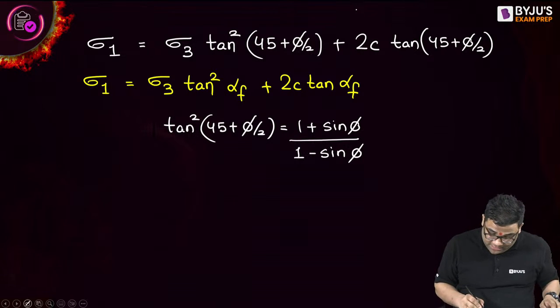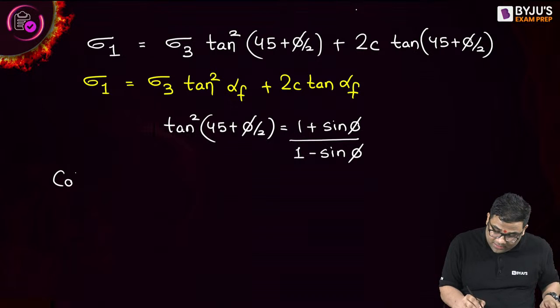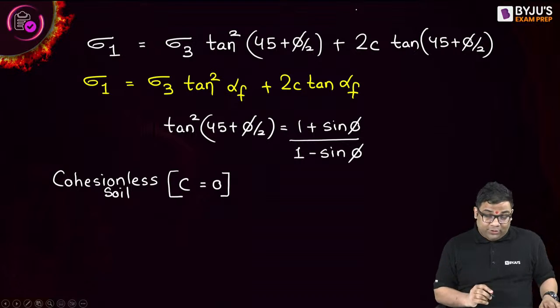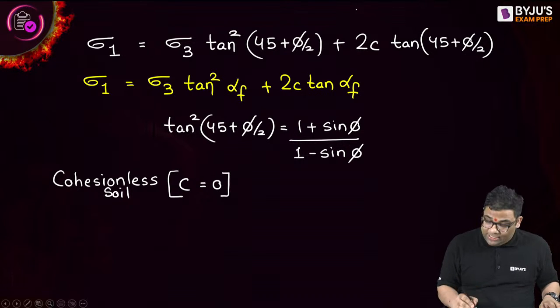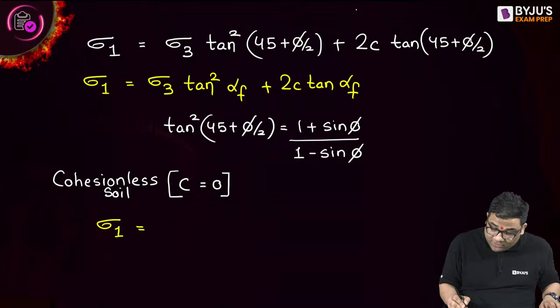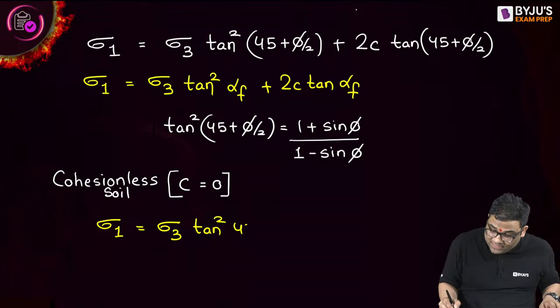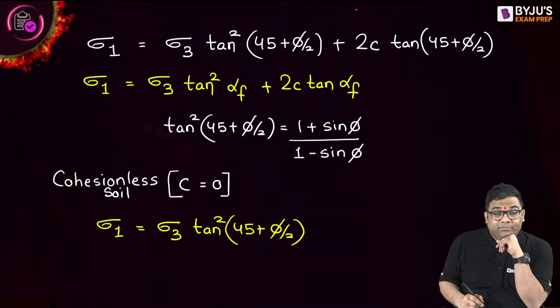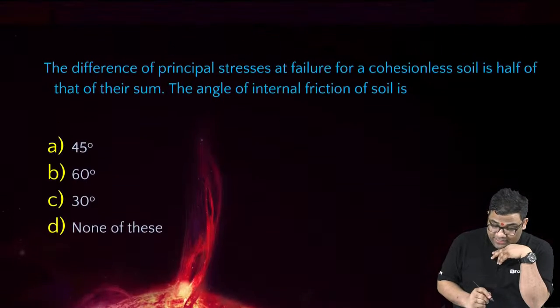Now you see, in a cohesionless soil, what will be 0? Tell me. C will be 0, obviously. So if it is a cohesionless soil, the equation will change. The major principal stress will be equal to sigma 3 tan square (45 plus phi by 2), because the other term vanishes. So from here, I get a very important relationship.